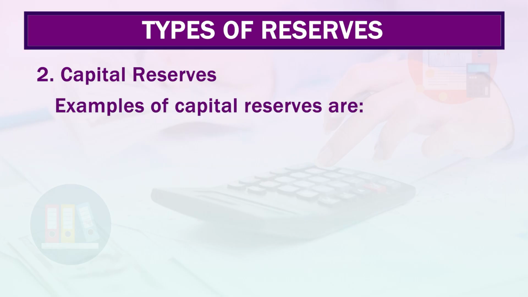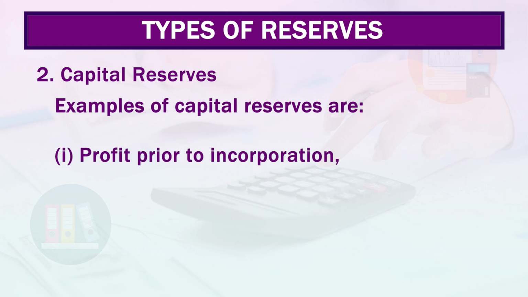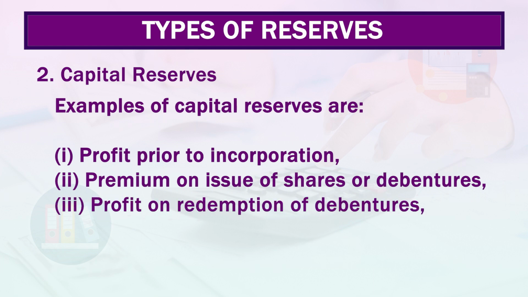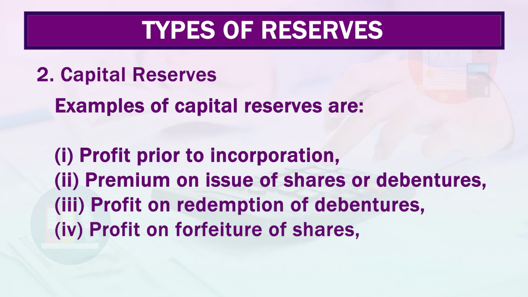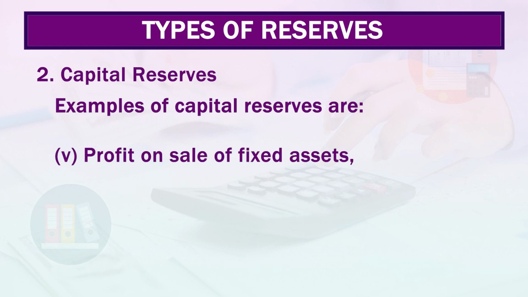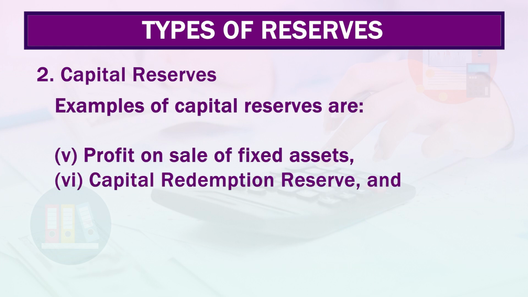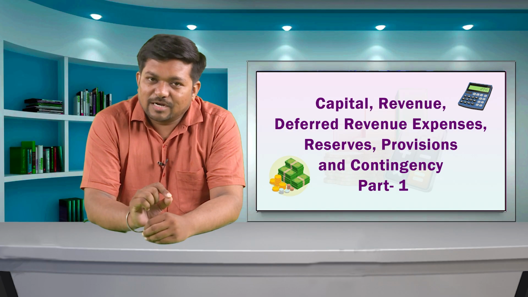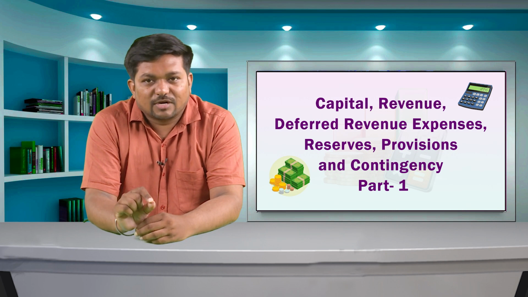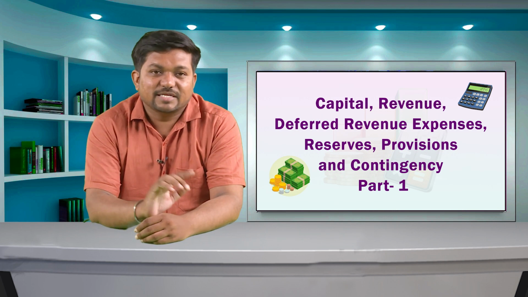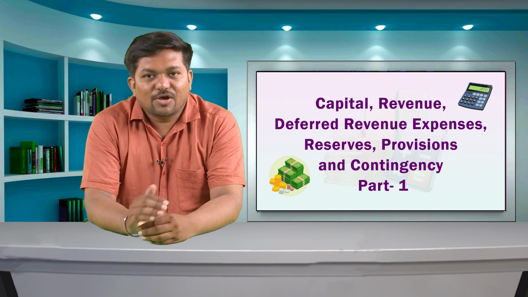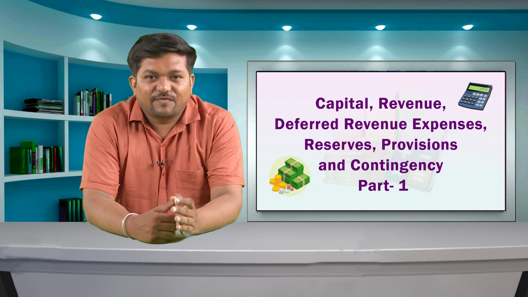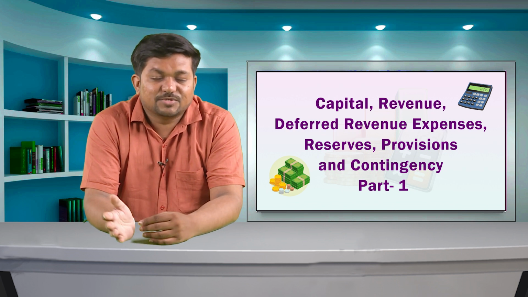Examples of capital reserves are profit prior to incorporation, premium on issue of shares or debentures, profit on reduction of debentures, profit on forfeiture of shares, profit on sale of fixed assets, capital reduction reserve, and profit on revaluation of fixed assets and liabilities. All capital profit should therefore be regarded as capital reserve. Capital reserves may or may not involve any receipt of cash. For example, profit on reduction of debentures, capital reduction reserve, etc.